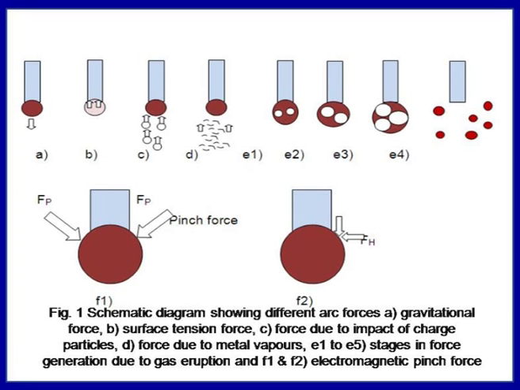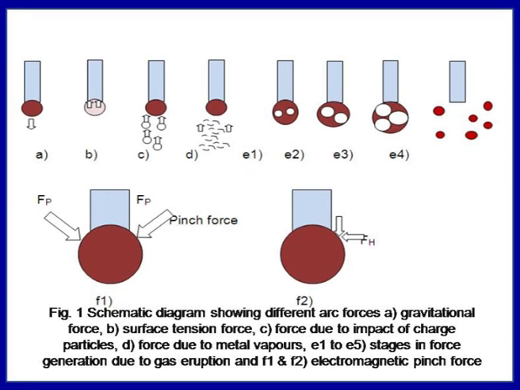The next case is the molten metal vapors coming from the weld pool moving in the upward direction, and thus the forces acting from the bottom side resist the detachment of the molten metal drop from the electrode tip.